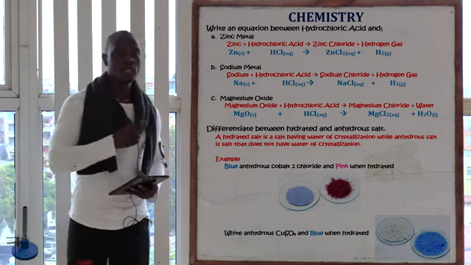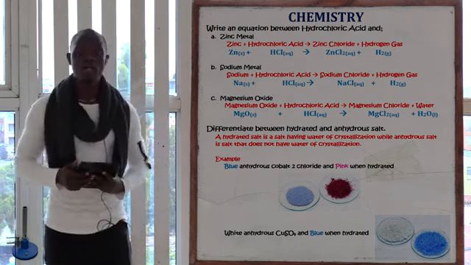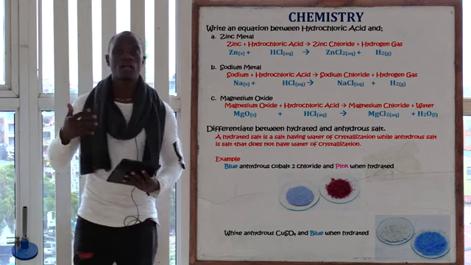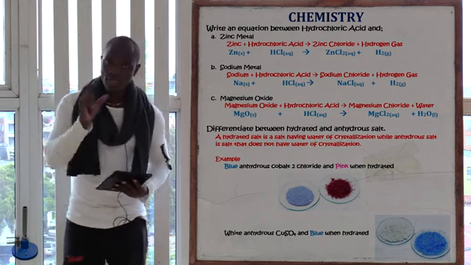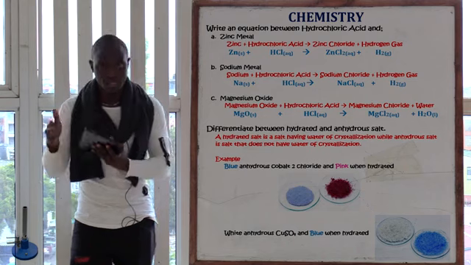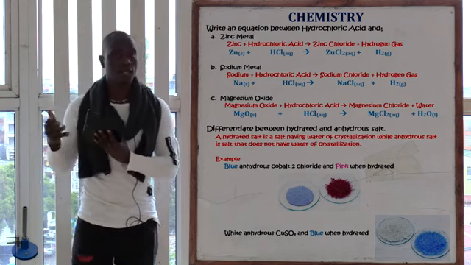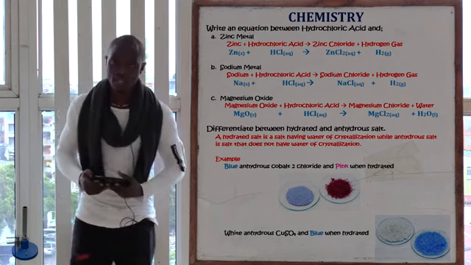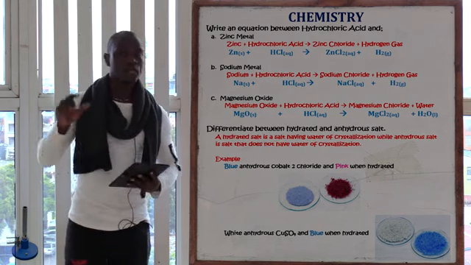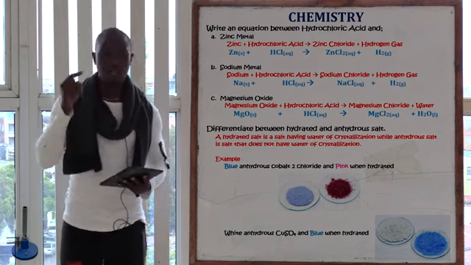So we'll have zinc metal reacting with hydrochloric acid. We are going to get zinc chloride because hydrochloric acid is going to release the chlorine from the chloride. Therefore, the zinc is going to react with the chlorine to get zinc chloride.